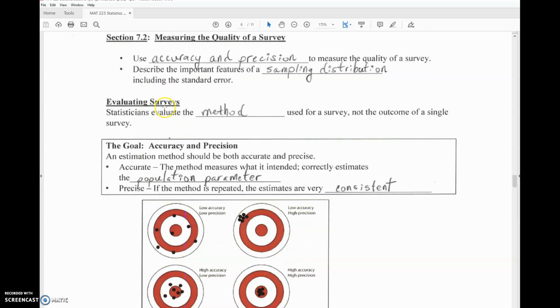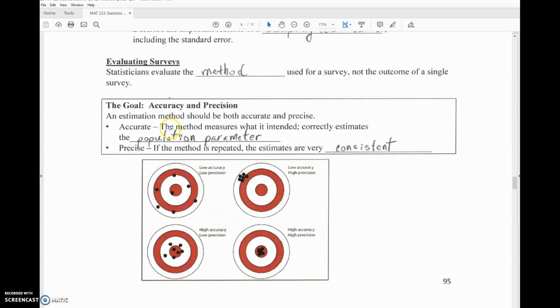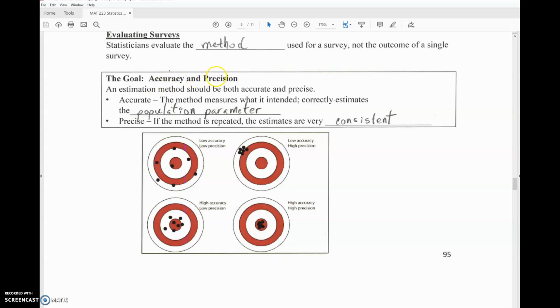When we evaluate surveys, we don't evaluate specific outcomes. What we do is evaluate the method used for the survey, and the goal is accuracy and precision. An estimation method should be both accurate and precise. Accurate means that the method measures what it intended. It correctly estimates the population parameter. Precise means that if the method is repeated, the estimates are very consistent.